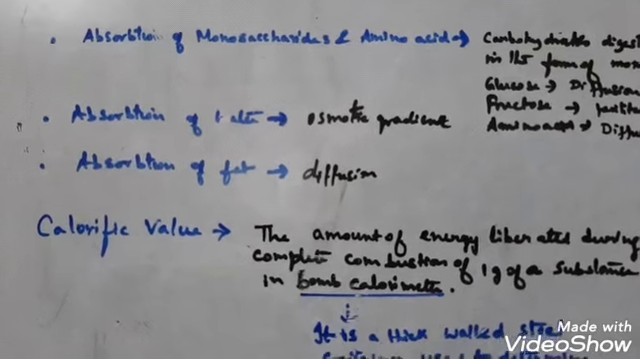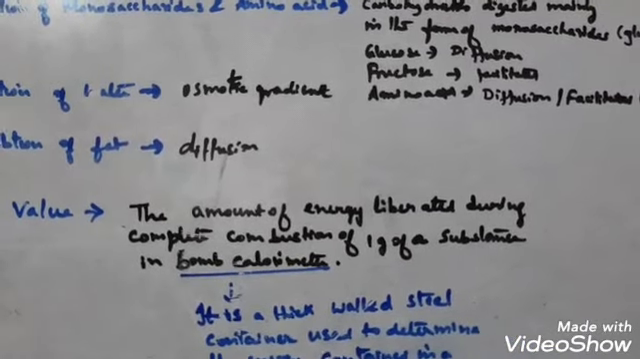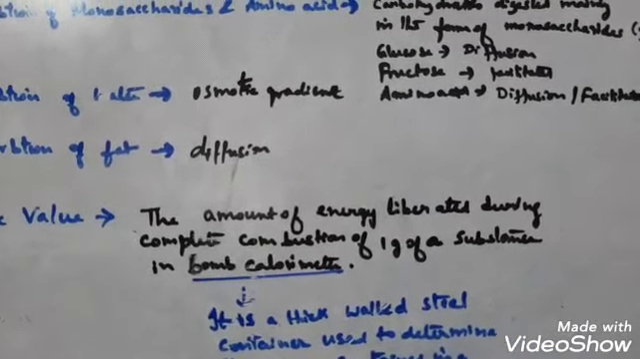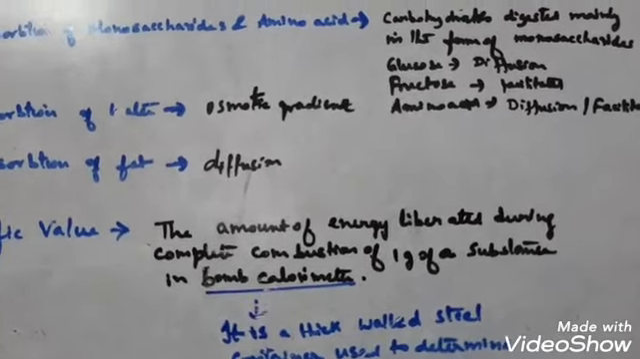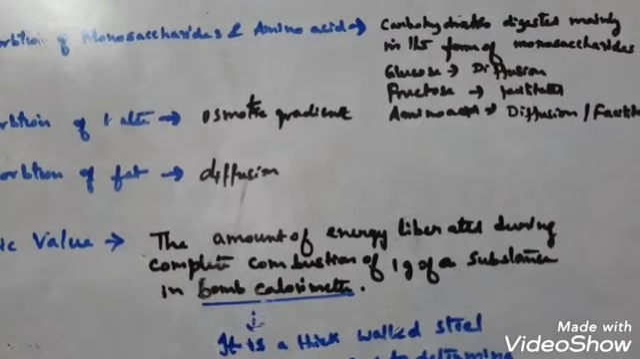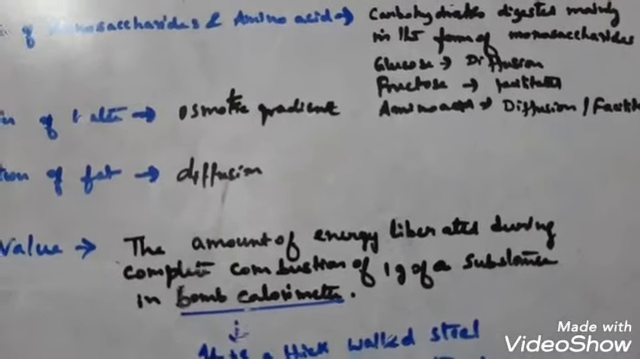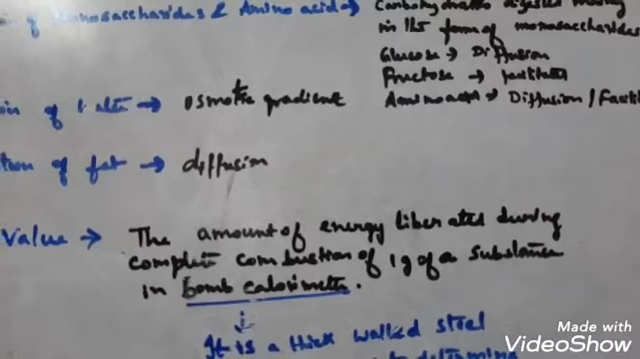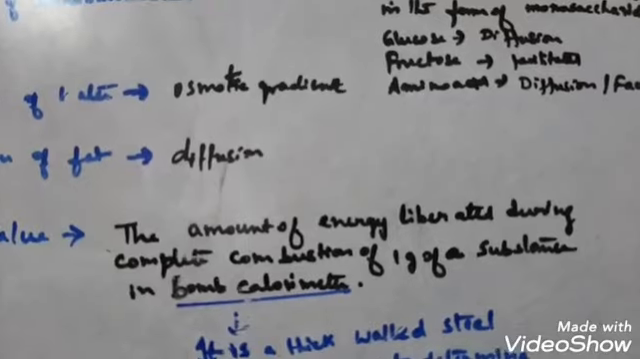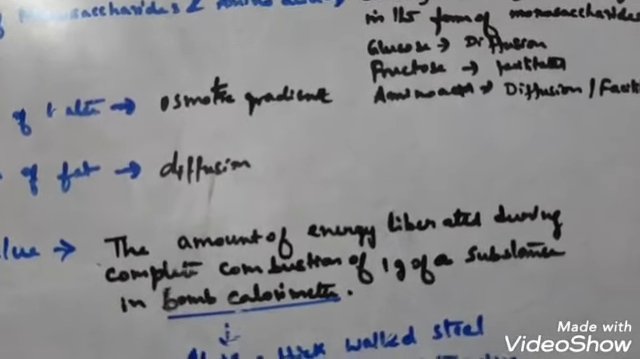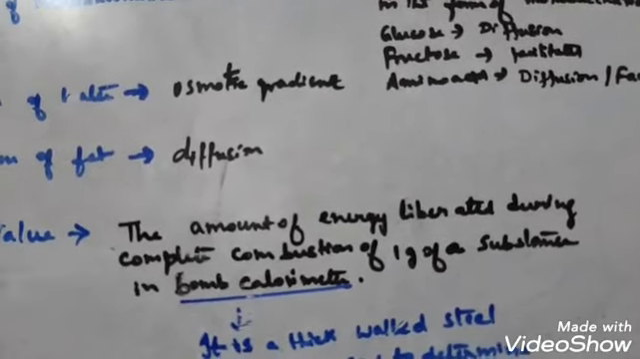The next topic is calorific value. What do you mean by calorific value? Calorific value is the amount of energy liberated during the combustion of 1 gram of substance in a bomb calorimeter. The amount of energy made available during complete oxidation of 1 gram of substance inside the body is its physiological fuel value. What does that mean? It is the amount of energy the body makes available during complete oxidation of 1 gram of substance.